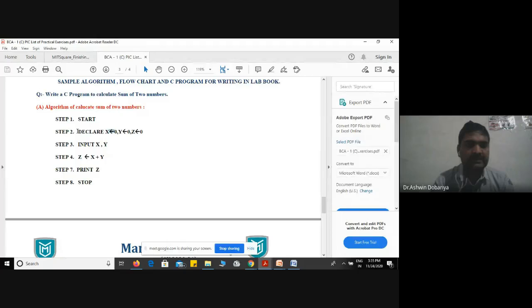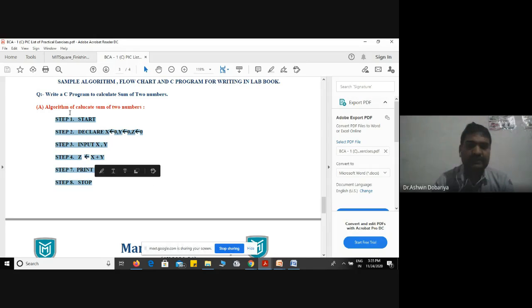So in the second step we have declared the required variables. In the third step, input x and y. First we will ask the user to enter two numbers. The first number will be stored into x, the second number into y. After that we will calculate the sum and store it into z. And finally we will print z and stop. So this is the algorithm.